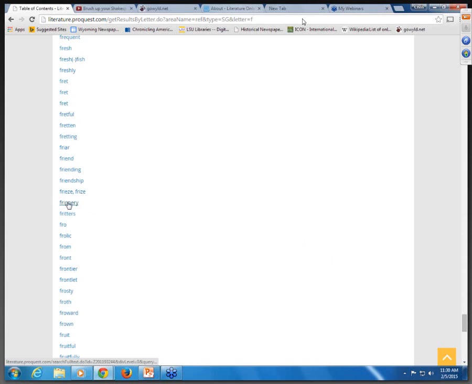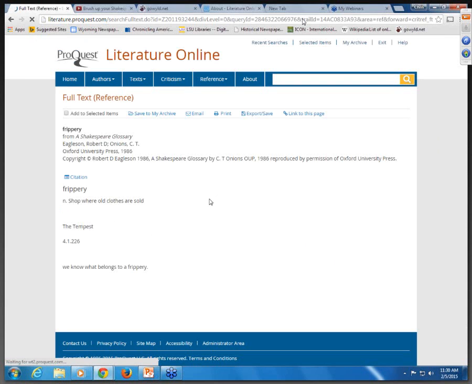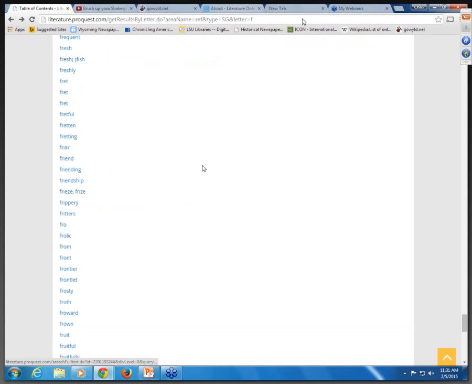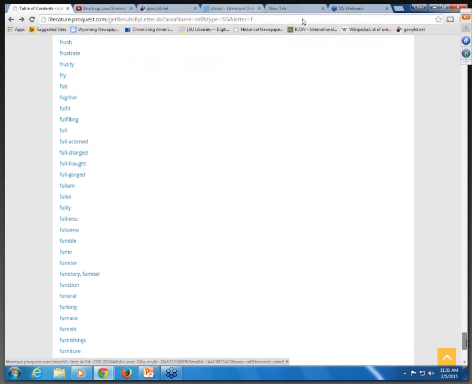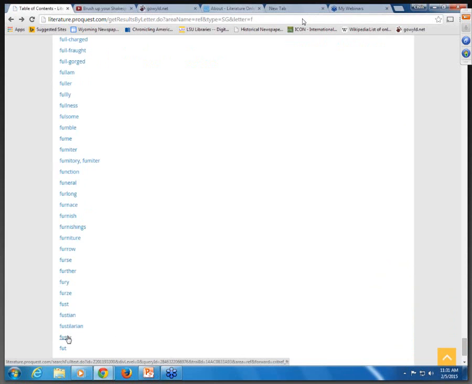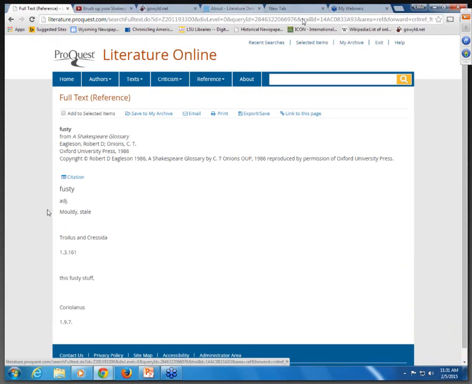And I'm going to select frippery, and it gives you where this comes from and what work it appears in and what it means, a shop where old clothes are sold. I can go back out to my list and look up some other ones. Let's just pick another one here. I love fusty, and it means moldy or stale, and again it tells us what work this is out of.